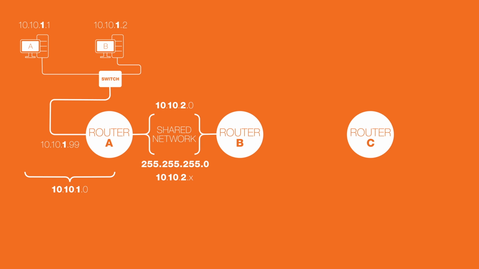The last octet will be a host identifier for all networks. Everything between router B's right interface and router C's left interface is a network. That network identifier is 10.10.3.0. Our last network in this topology is everything to the right of router C's right interface, the 10.10.4.0 network.